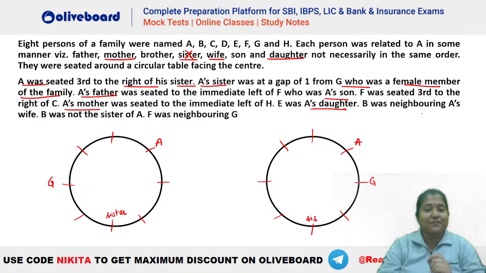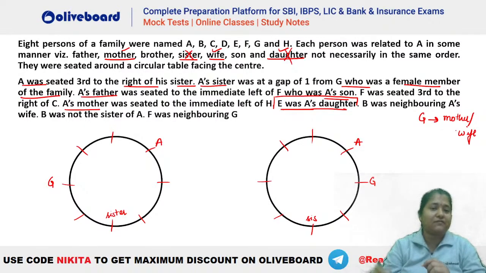So you can see what the possibilities for G here are. G can be the mother, wife or daughter. Even if you check, there is one more piece of information which says that E was A's daughter. So that means this G cannot be the daughter also, because E has to be the daughter. That means for G, we have only 2 possibilities, either the mother or the wife, right? So G has to be either the mother or the wife here.